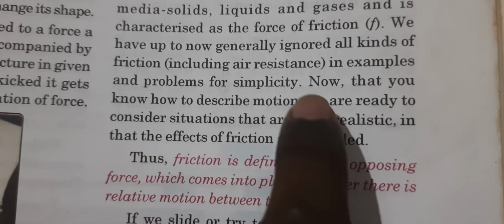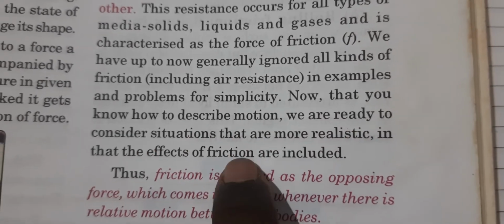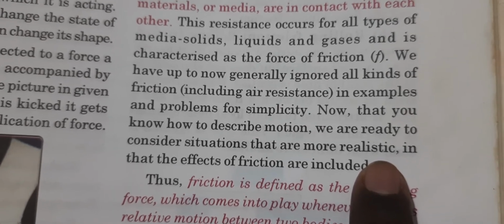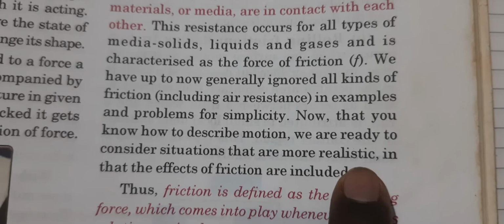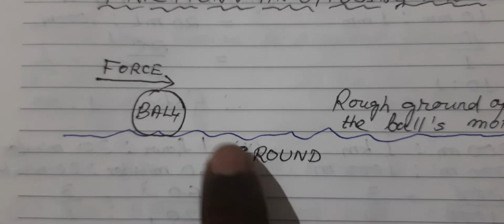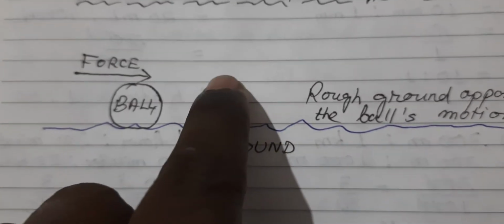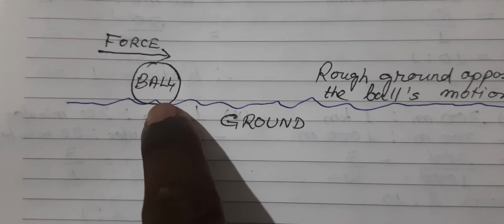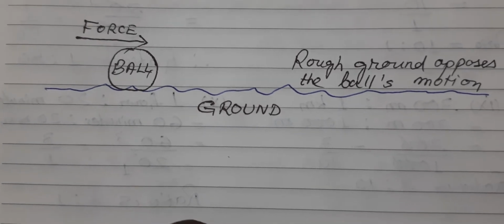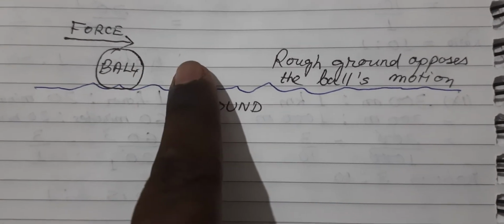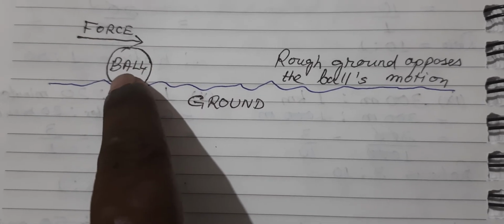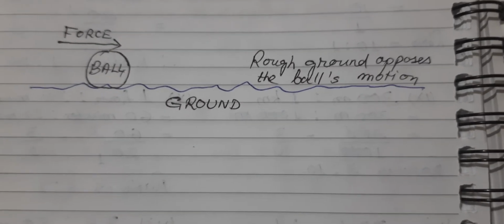Now that you know how to describe motion, we are ready to consider situations that are more realistic. That is, we take into consideration even the air resistance, which we so far have neglected. Actually, the ball is not only in contact with the ground, but also with the air around it. Air also has particles, and those particles will also offer resistance to the motion of the ball. So far we had neglected that air, but now, since we are studying the force of friction, we have to consider that factor also.